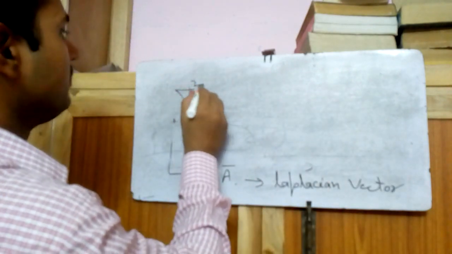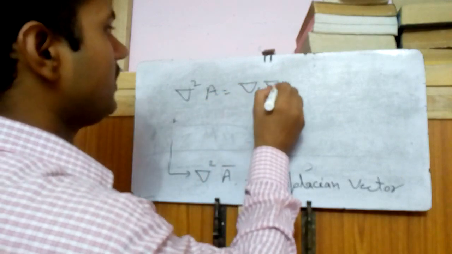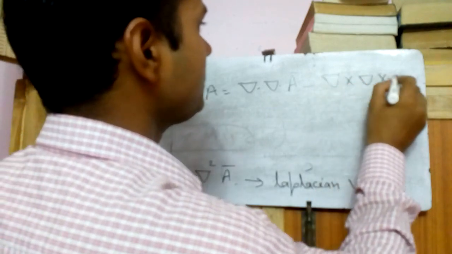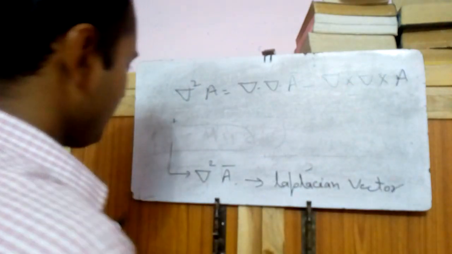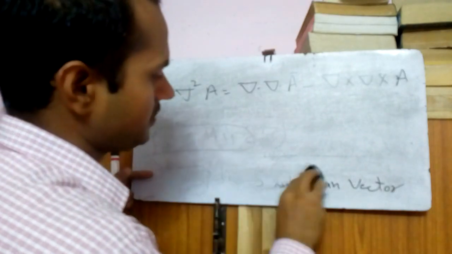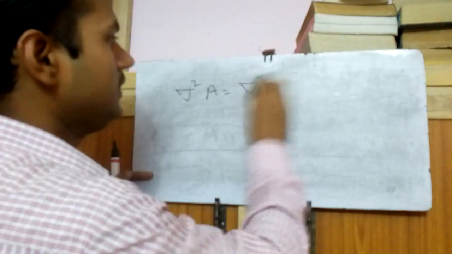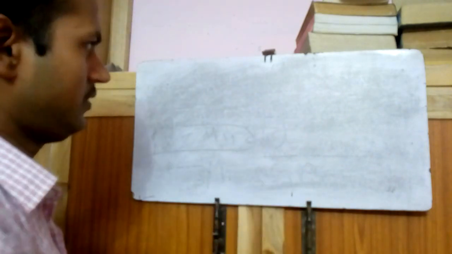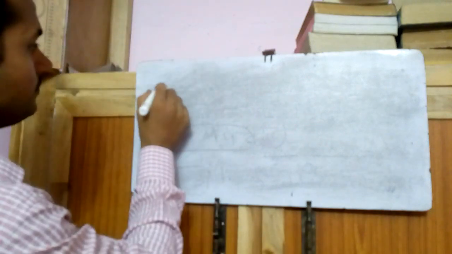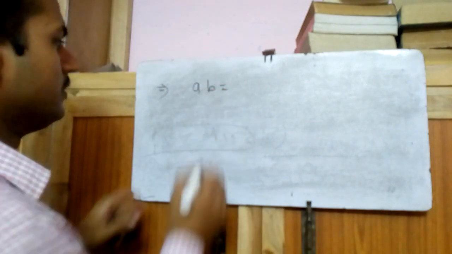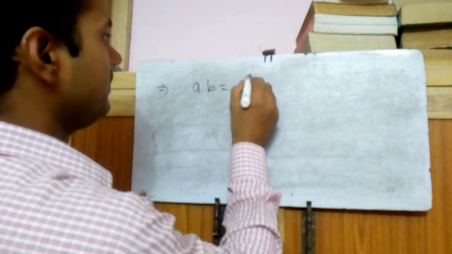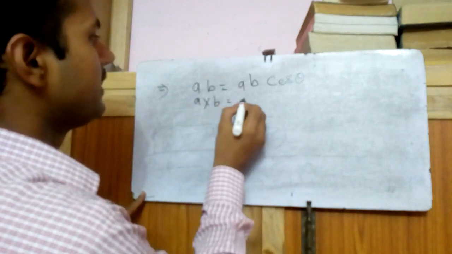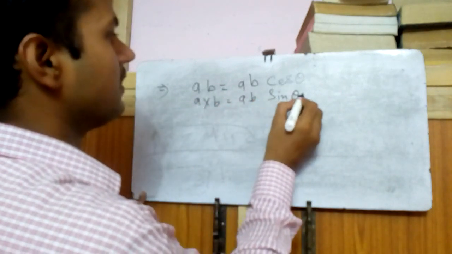Del square A we can also write as del dot A minus del cross A, right? There are 2-3 equations which can be derived from here. So first, A dot B: if two vectors are in a dot product, then we can write it AB cos theta, and A cross B we can write AB sin theta, right?